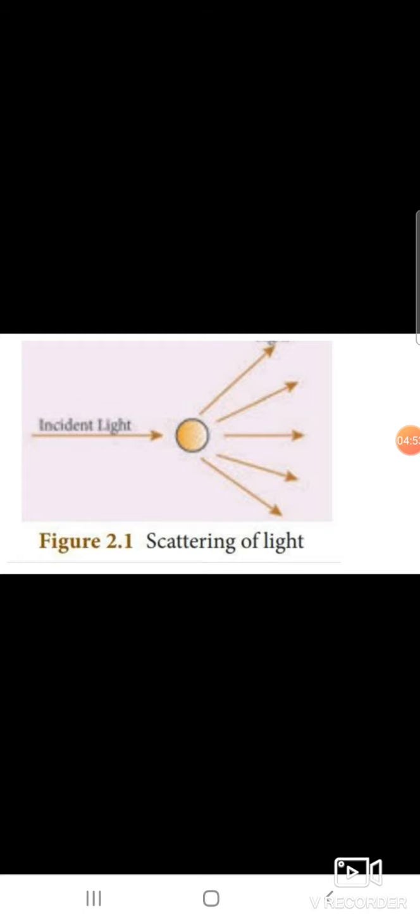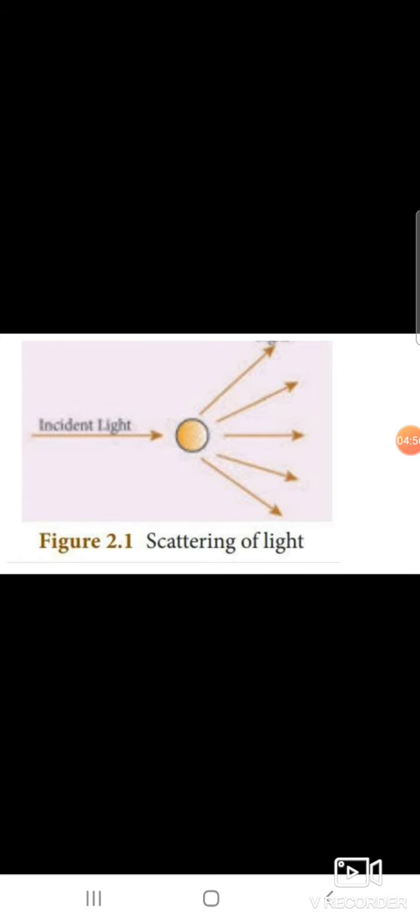Different colors have different wavelengths, experience different degrees of deviation, and hence when put through refraction, split into these constituent colors.